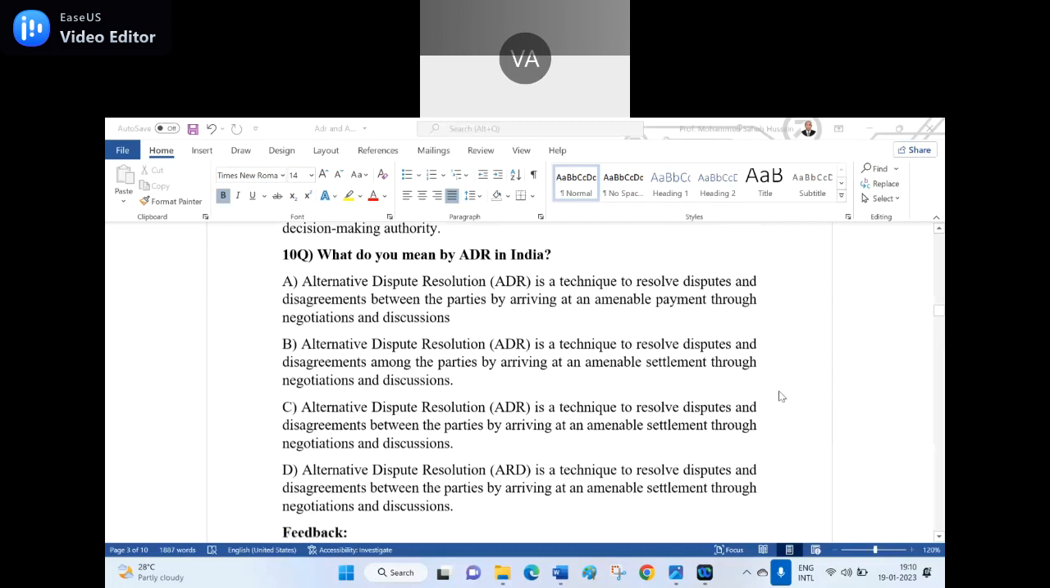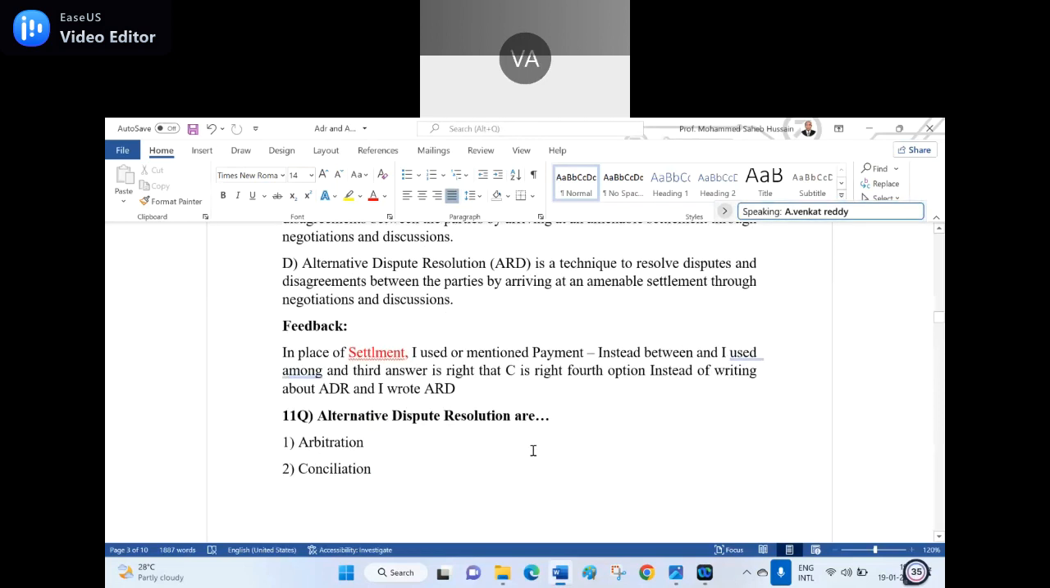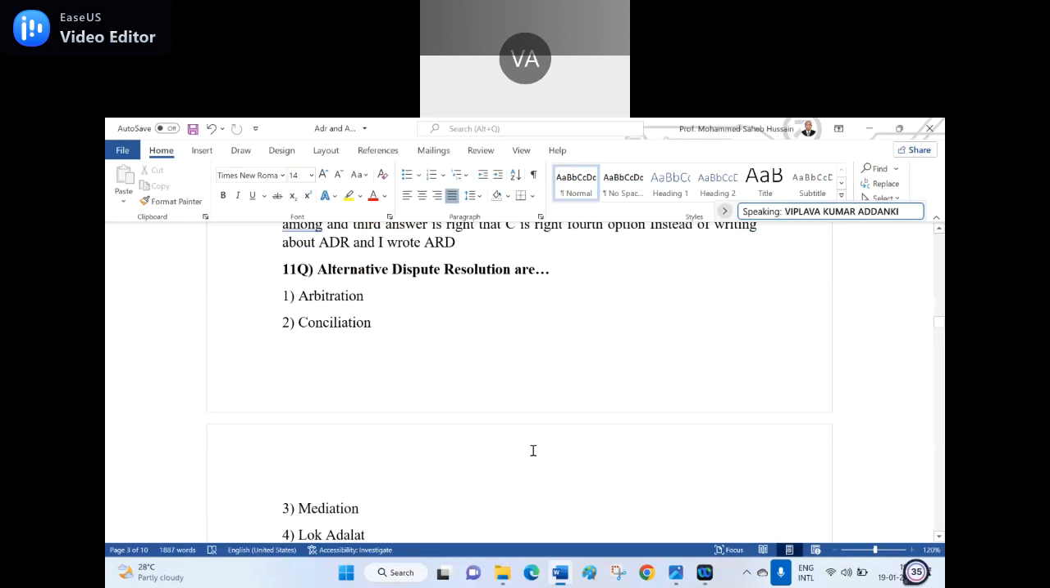See here, in the first option I gave payment instead of settlement, and in the second I used among instead of between. The third answer, C, is the right one. In the fourth option, instead of writing ADR I wrote ARD. So which is the right answer? C, sir. Option C is the right answer. Is it clear? Yes, sir. Okay. 11th question.